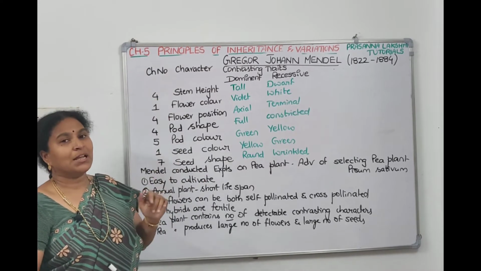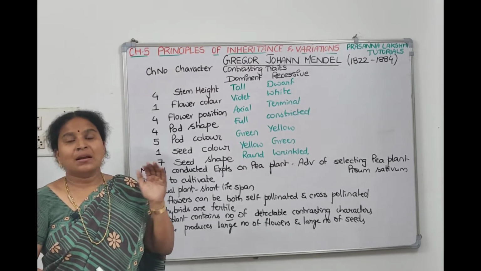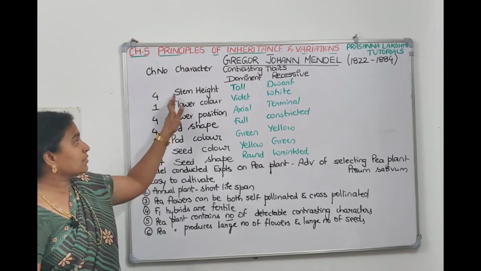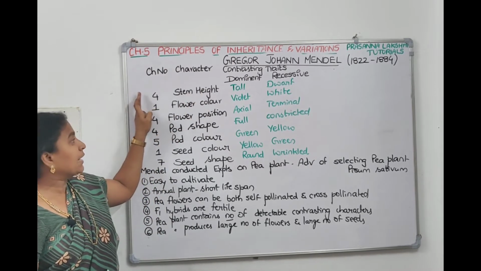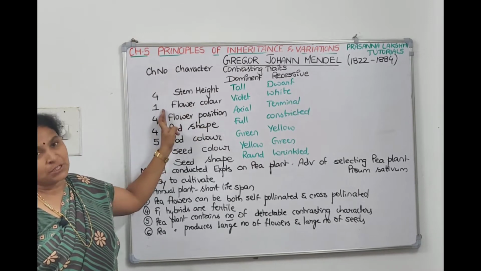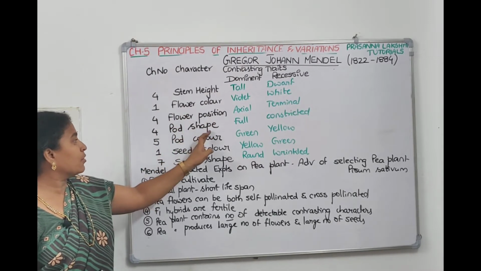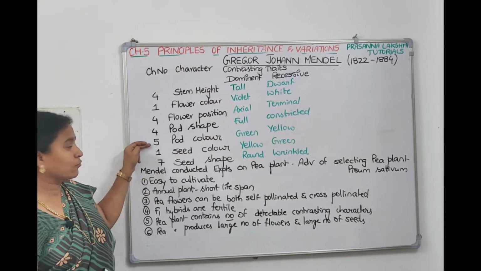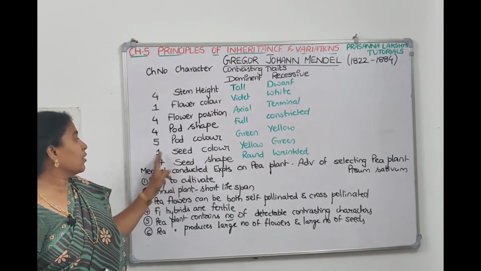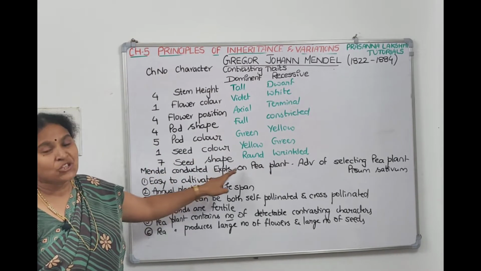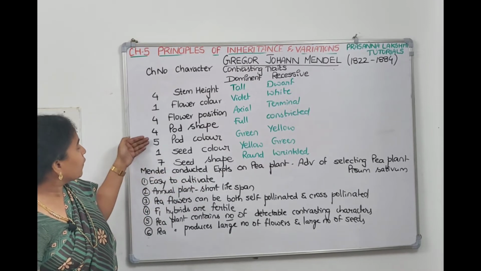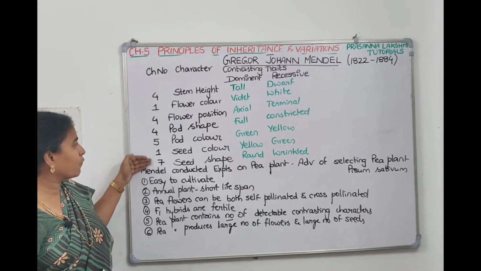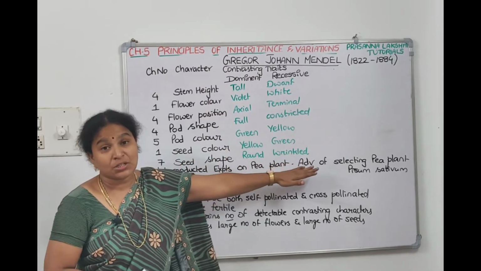So remember the chromosomes like 4144517, like a mobile number. That means the first character, stem height, is on the 4th chromosome. The second character, flower color, is on the 1st chromosome, and flower position and pod shape are on the 4th chromosome only. The 5th one, pod color, is on the 5th chromosome, and seed color is on the 1st chromosome. The 7th character, seed shape, is on the 7th chromosome. So the 5th one is on the 5th chromosome itself, and the 7th is on the 7th chromosome itself. Remember, like 4144517.